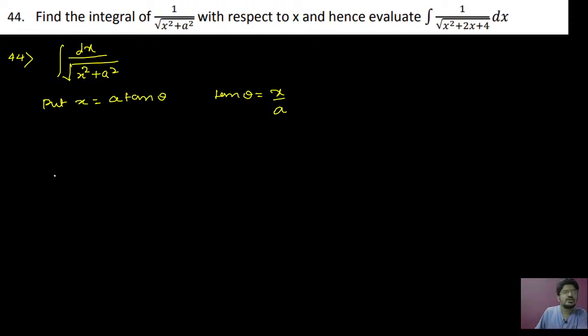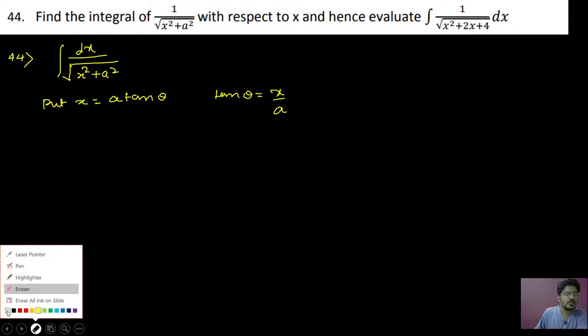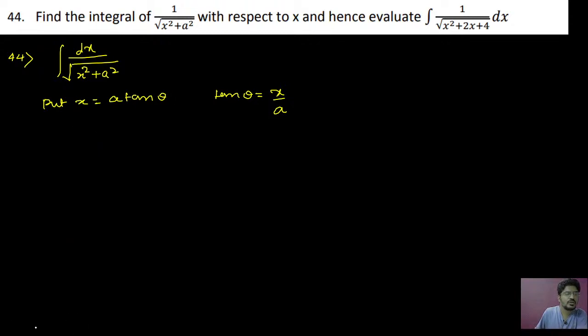So therefore, differentiating this, you are going to get differentiation of x with respect to theta is dx by d theta, so that will be dx equal to a secant square theta d theta. Okay.